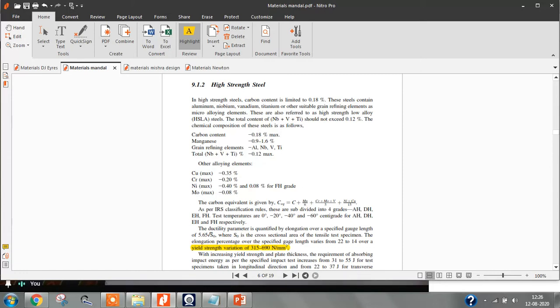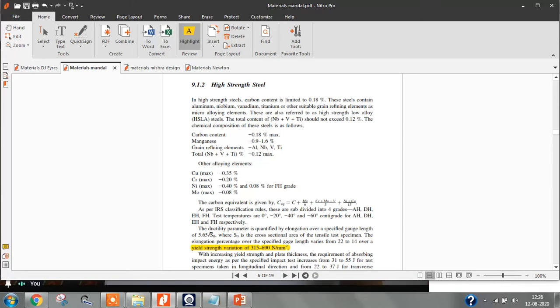If you look at the typical content, the carbon content will be 0.18 percentage maximum. Manganese will be 0.9 to 1.6 percentage maximum. Then these are the grain refining elements. You can add a little bit of aluminum also for grain refining.